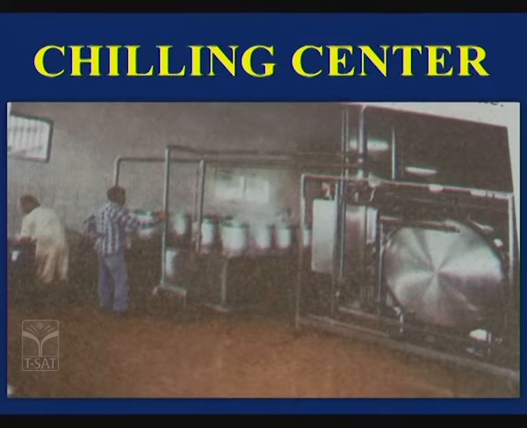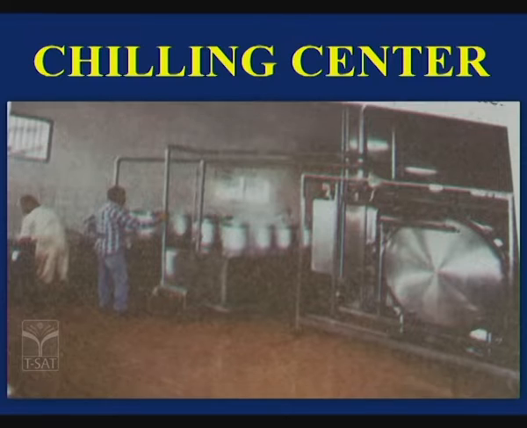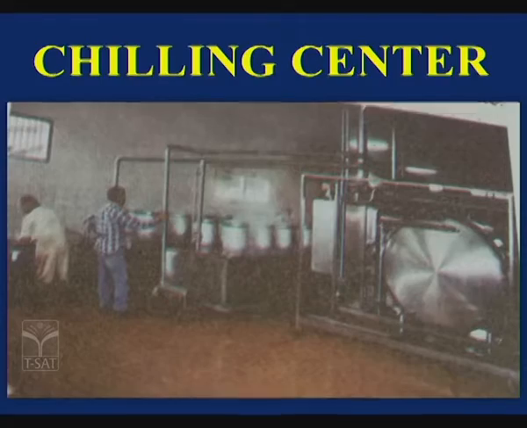It goes to the chilling center. So in the chilling center what will they be doing? The process of pasteurization takes place. What is meant by pasteurization? Pasteurization is a process where the milk is heated up to 72 degrees centigrade for about half an hour. Then immediately it is cooled down to a temperature of nearly 10 degrees. Due to the fluctuations of this high temperature and low temperature, whatever microorganisms are there will die. This process is called pasteurization, and after pasteurization, the milk is taken into packs and supplied to different areas.